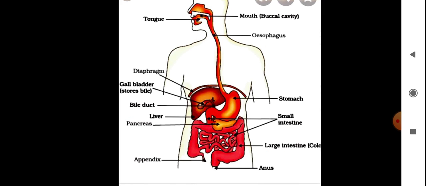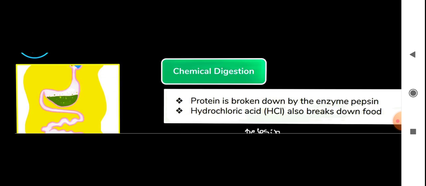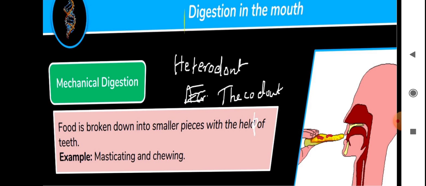Let's start with the mouth and the buccal cavity. So you know, children, that the first step in holozoic nutrition is ingestion, and we use our hands to grab the food and take it inside the mouth.